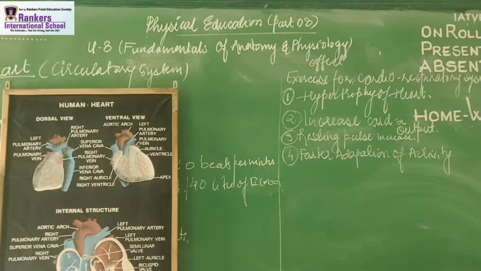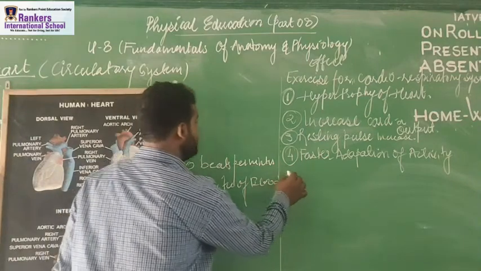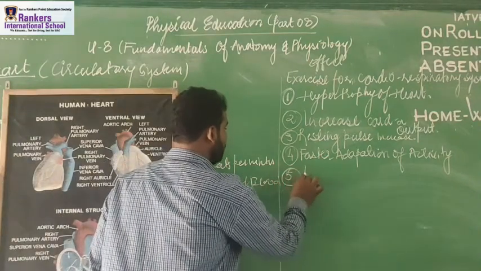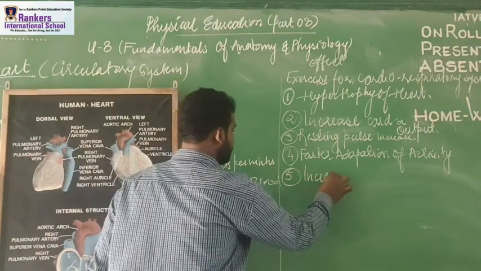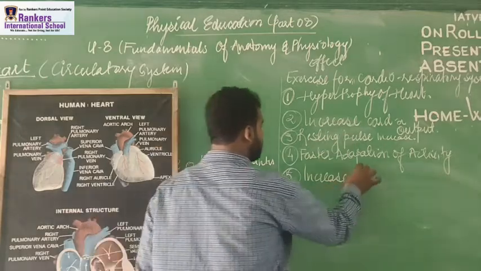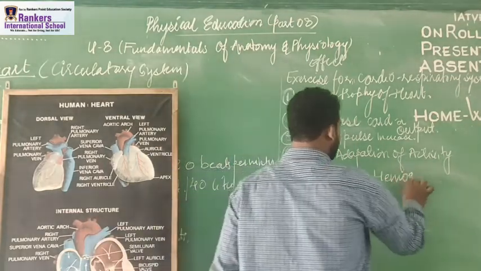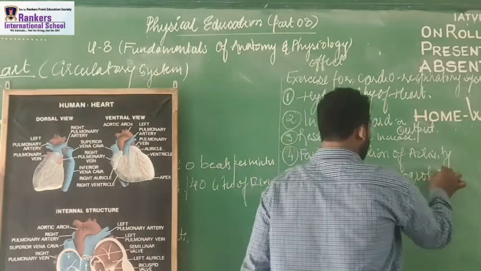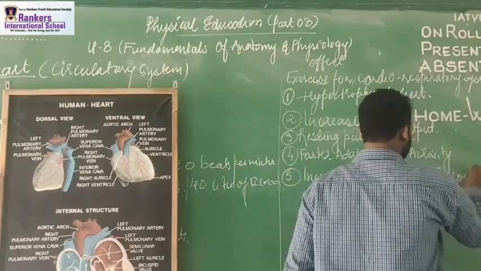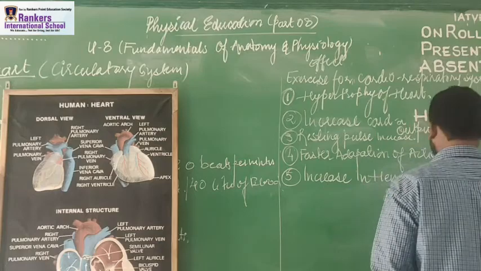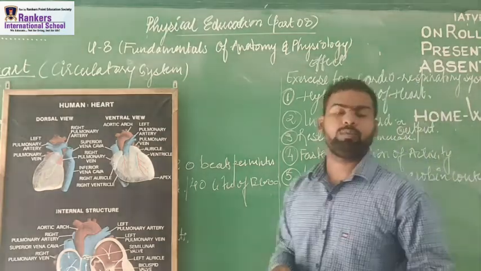Now students, next is increase in hemoglobin content. Right? Increase in the hemoglobin content.